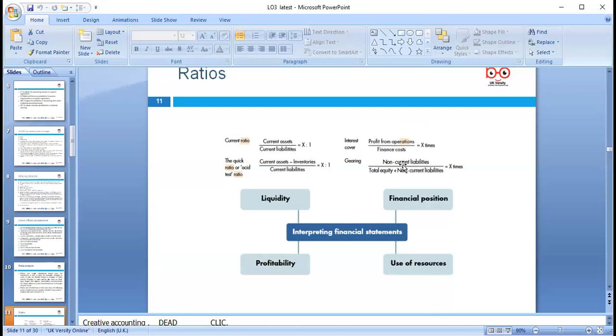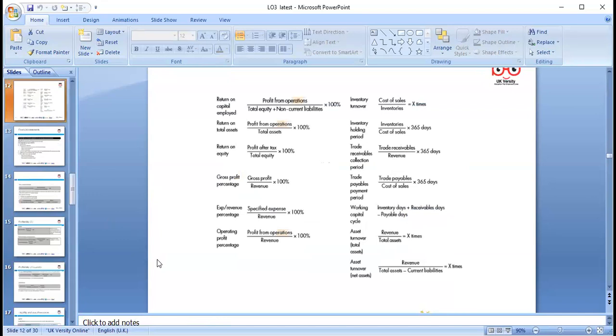Interest cover ratio and gearing ratio: like if you drive in a high gear, it is high risk, so if the ratio comes high, it can be high risk. Profitability and use of resources we can look at on the next slide. Please, you can stop me if you have any particular question.